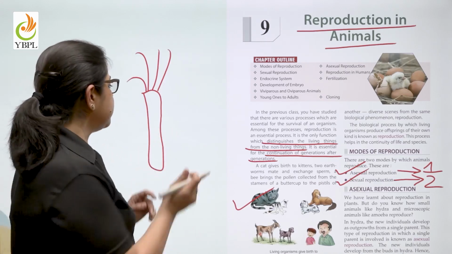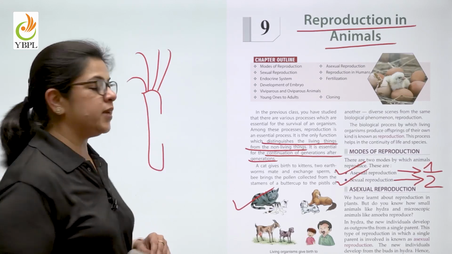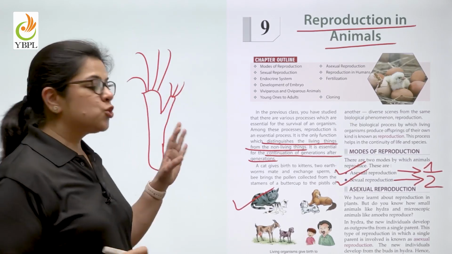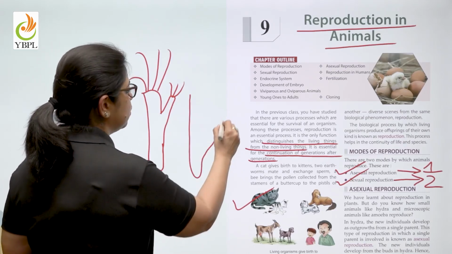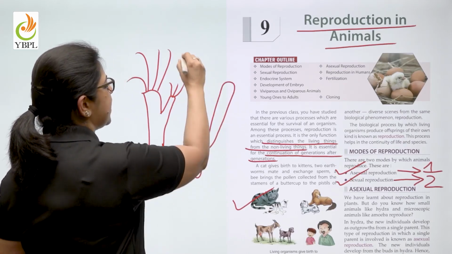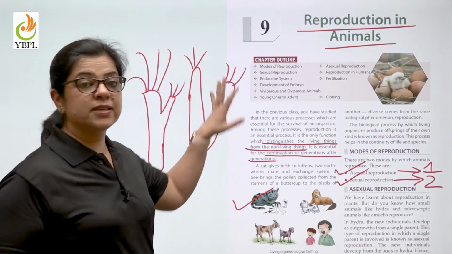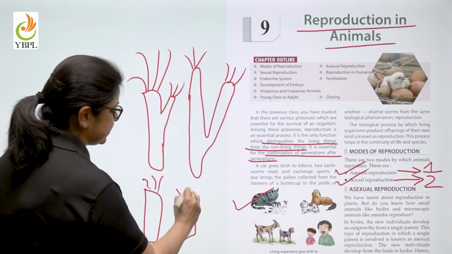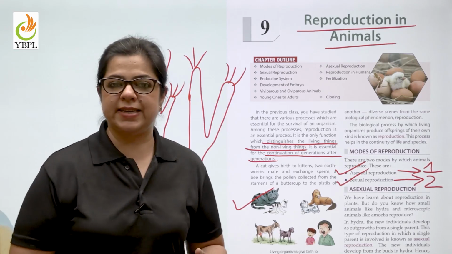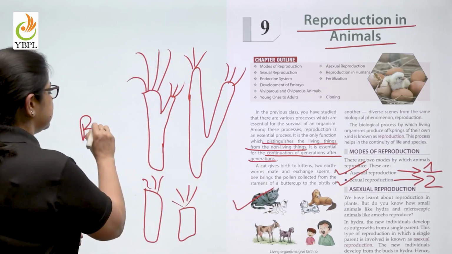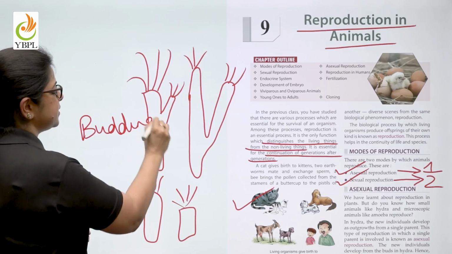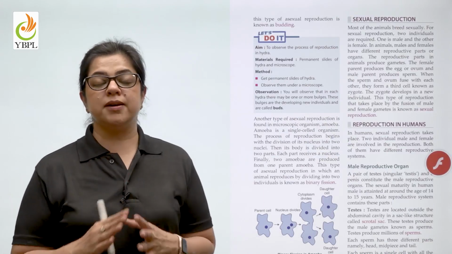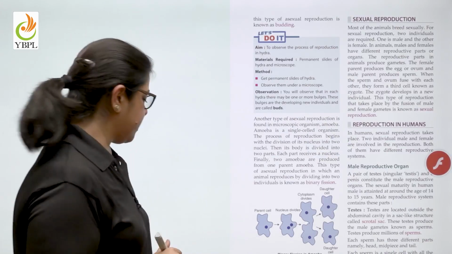So, we know that one portion of Hydra's body gives rise to something which is called a bud. Slowly and steadily, this bud grows in length and size. And once it is fully grown, the parent body and the bud separate into two different entities. So, what is this process known as? This is known as budding, and it is an asexual mode of reproduction involving only the parent cell, one parent.